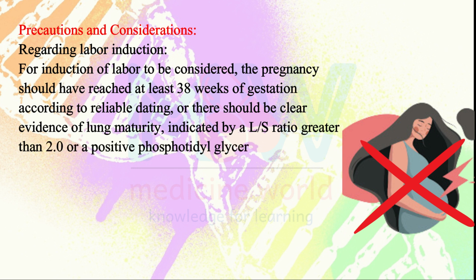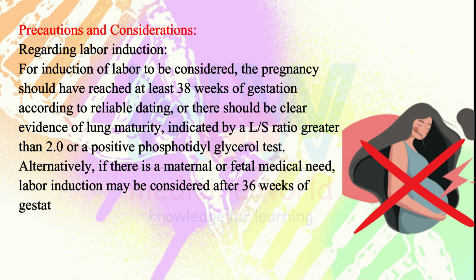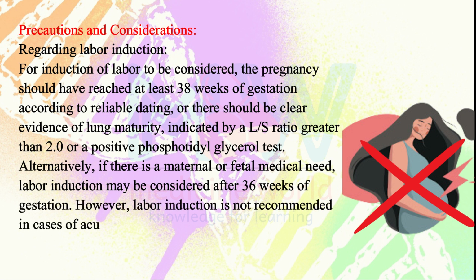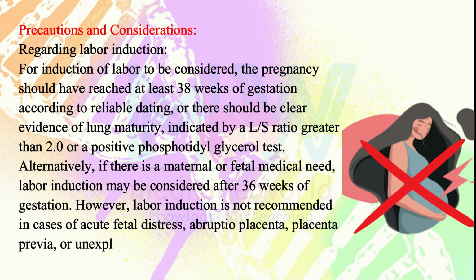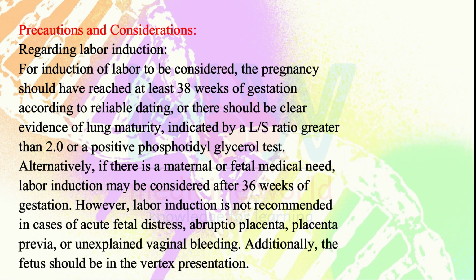Alternatively, if there is a maternal or fetal medical need, labor induction may be considered after 36 weeks of gestation. However, labor induction is not recommended in cases of acute fetal distress, abruptio placenta, placenta previa, or unexplained vaginal bleeding. Additionally, the fetus should be in the vertex presentation.